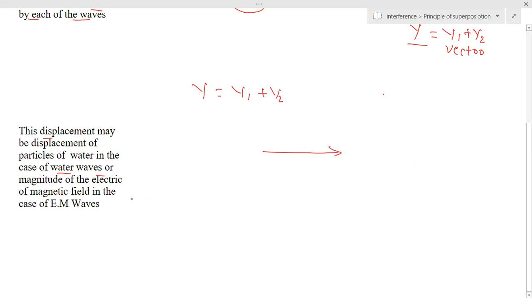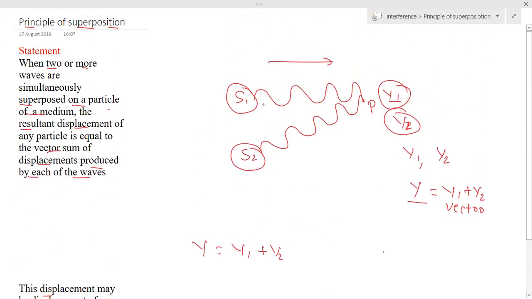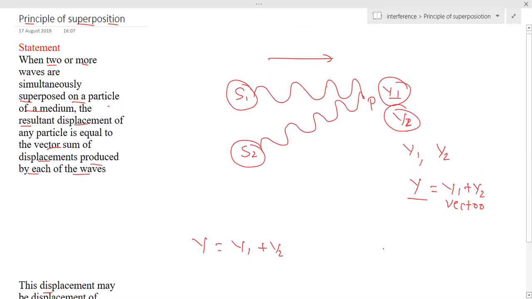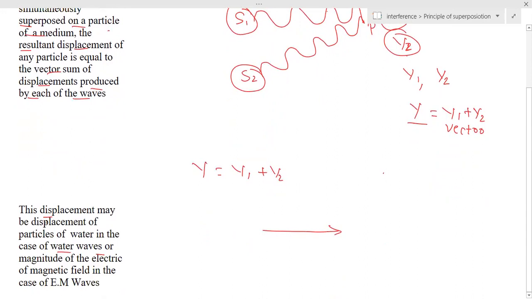Now if I take a light wave, that's what I wrote here. This is the case where I consider two light waves. In the case of light waves, y1 and y2 are the magnitudes of electric and magnetic field in the case of EM waves. We know that light waves travel in the form of electromagnetic waves, which consist of an electric field vector and a magnetic field vector.